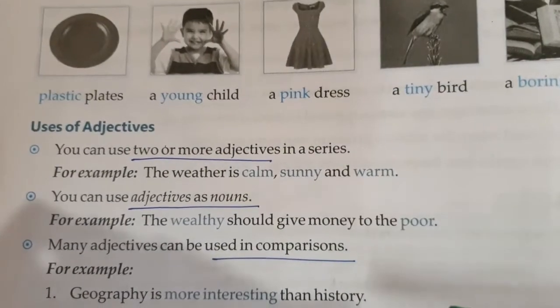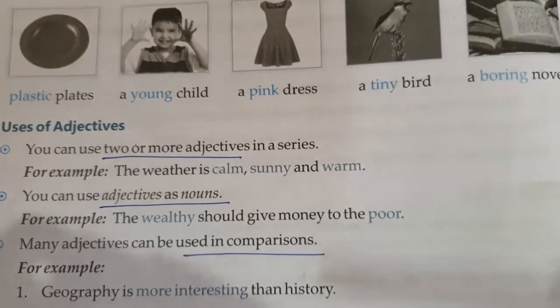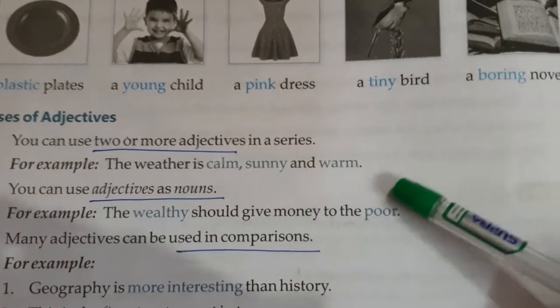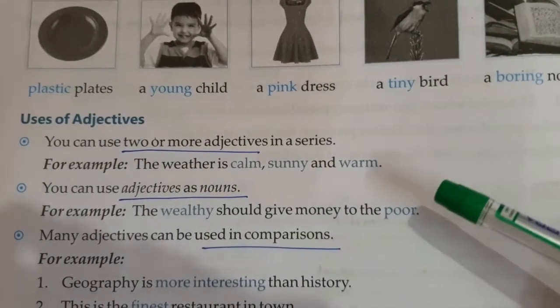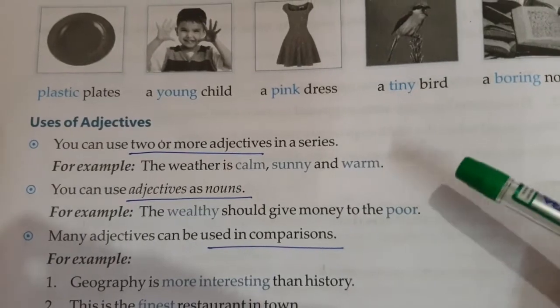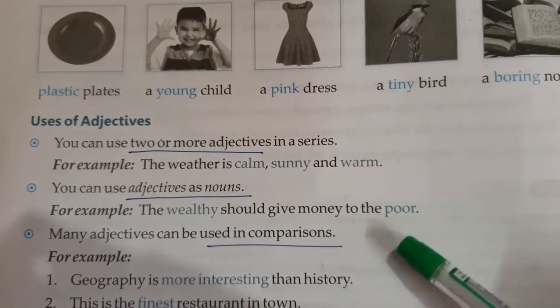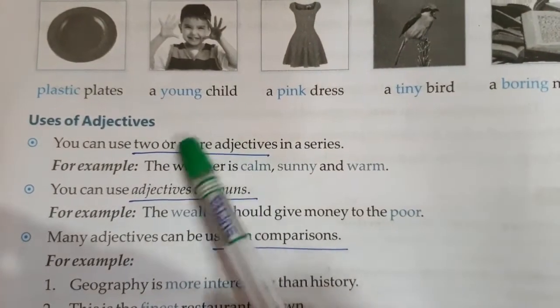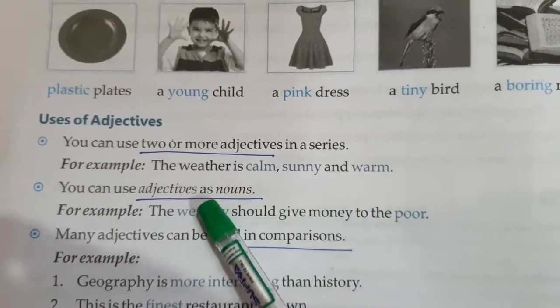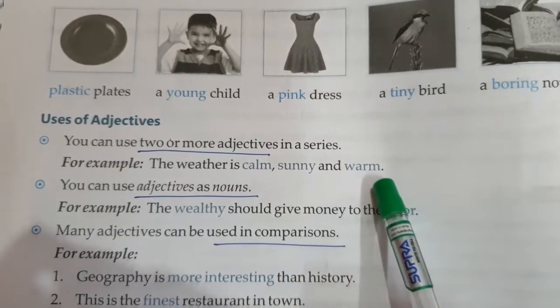You can use two or more adjectives in a series. For example, the weather is calm, sunny and warm. Now we can also say the weather is calm, full stop. The weather is sunny or the weather is warm. But when we are using more than one adjective to describe the same noun, we use it all together. The weather is calm, sunny and warm.